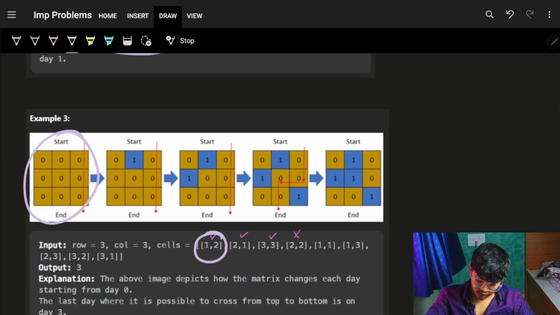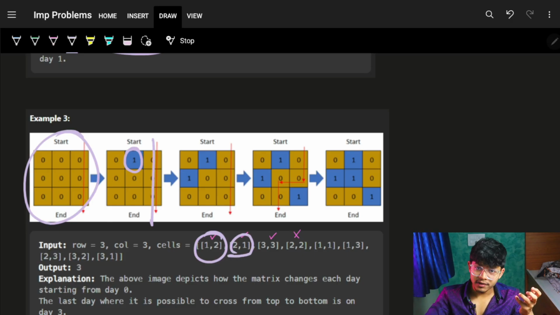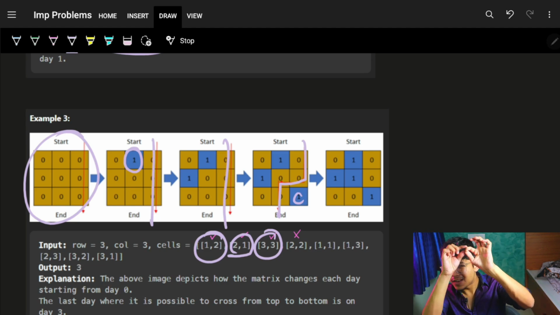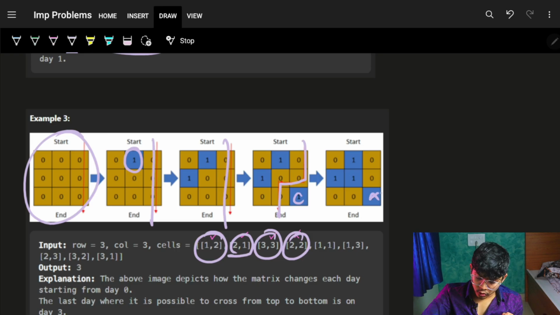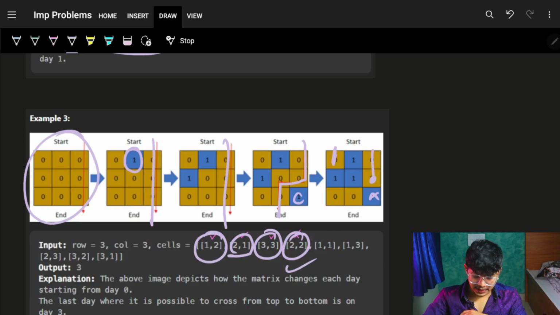Next example. Walkable. Cool. 1,2 came into the picture, still walkable. 2,1 came into the picture, still walkable. 3,3 came into the picture, still walkable. Which means I just have to start from any of the top cells and reach any of the bottom cells. That's it. 2,2. Ooh, 2,2. I can start from here, but I cannot go anywhere down. I can start from here, but here I am stuck. I was not able to reach the bottommost cell. Sorry, it is not possible.